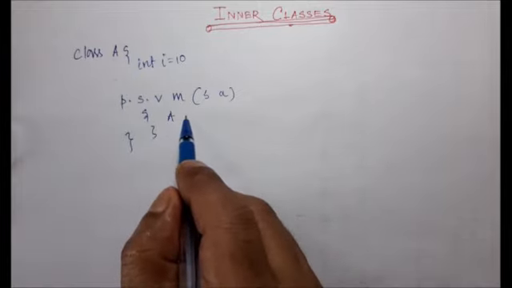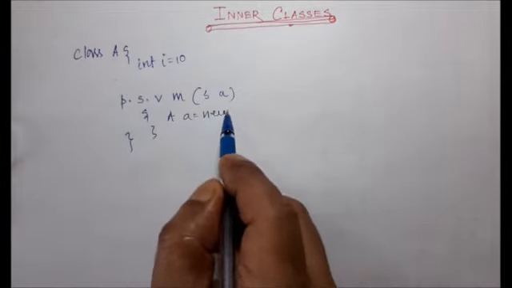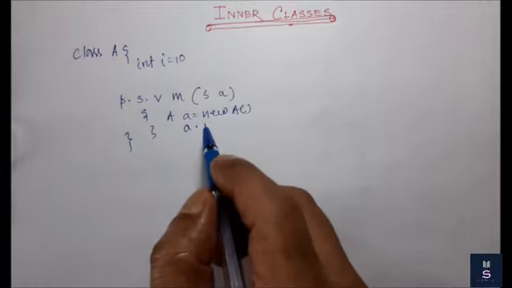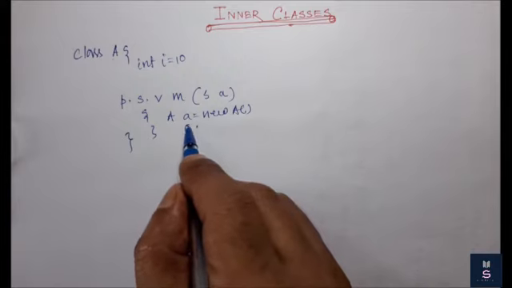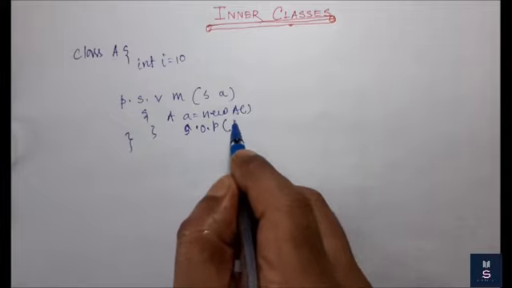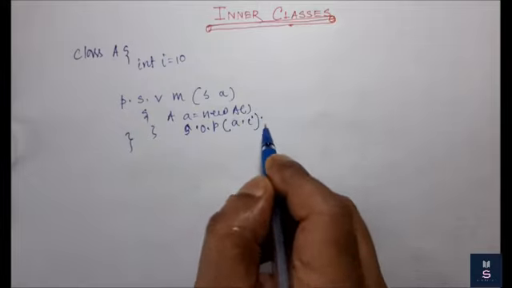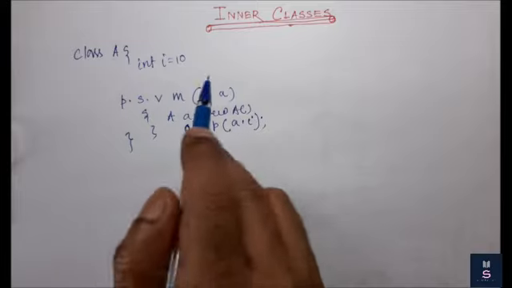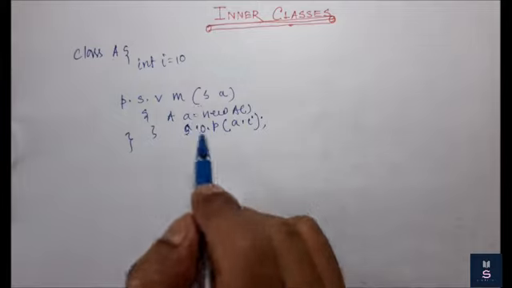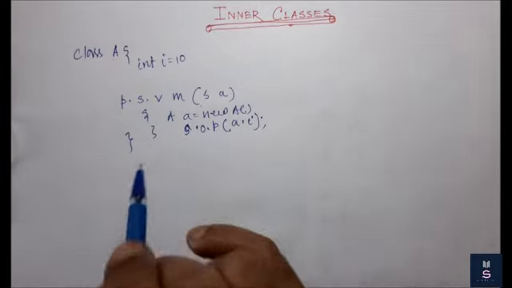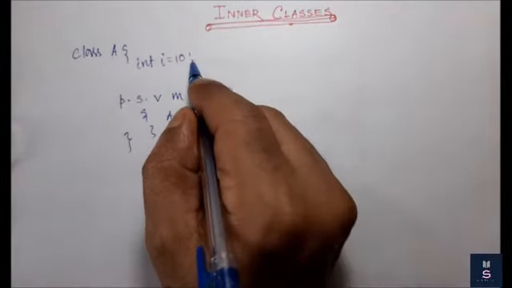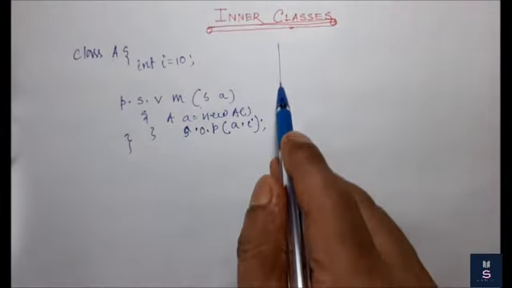If I want to access this variable, we have just created an object like new A, and then we call this instance variable, or let me write system dot out dot println a dot i. Or if I declare any instance method, then that should be accessed from this public static void main. So far this concept is very clear to you, and so many times we have done it. But today I am going to discuss a different thing,